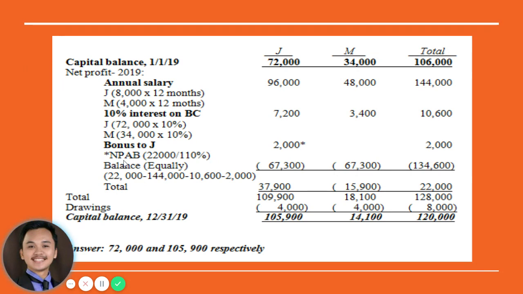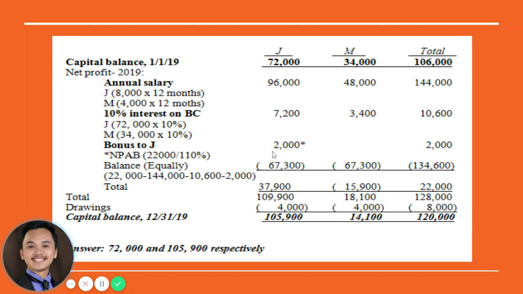So to compute net profit after bonus, you'll just have the total profit of 22,000 divided by 1 plus bonus rate, of 110,000. So that is 2,000 ang bonus for J.